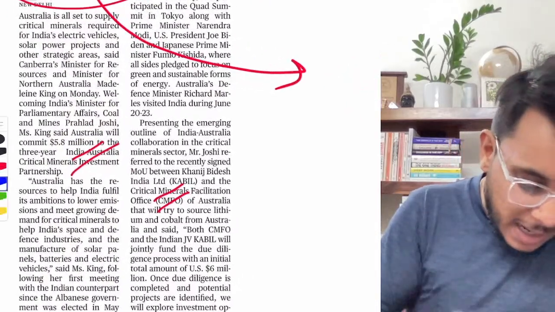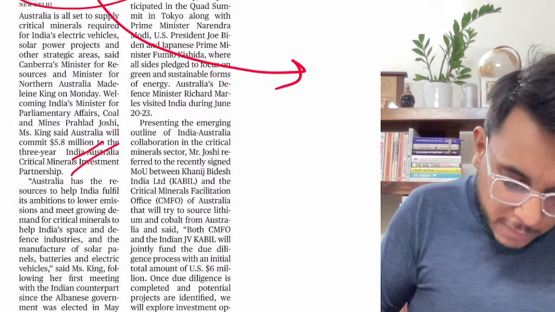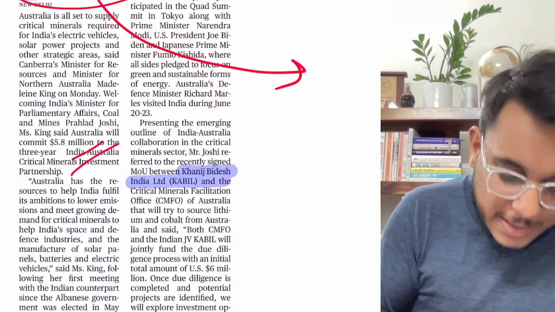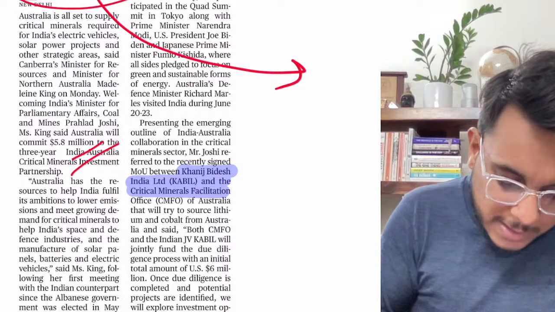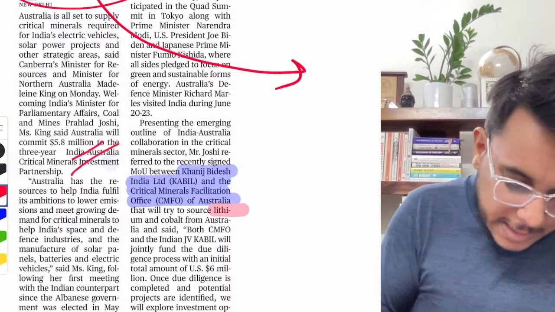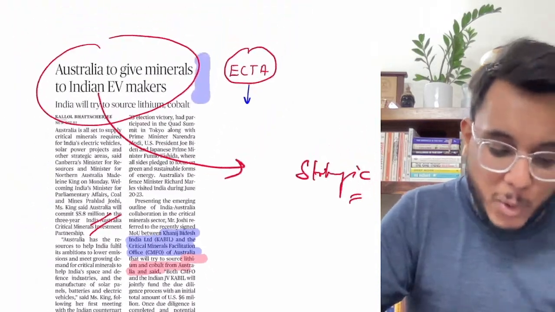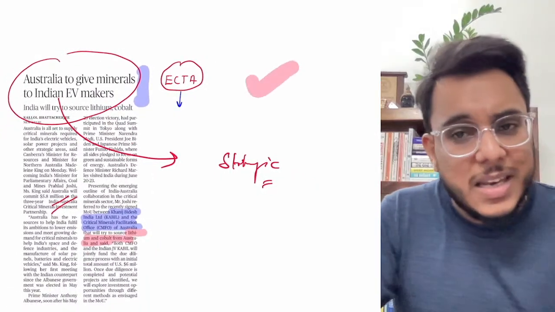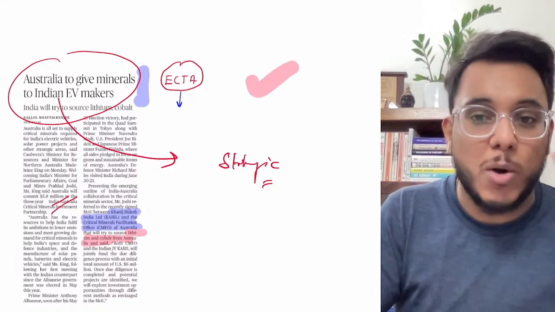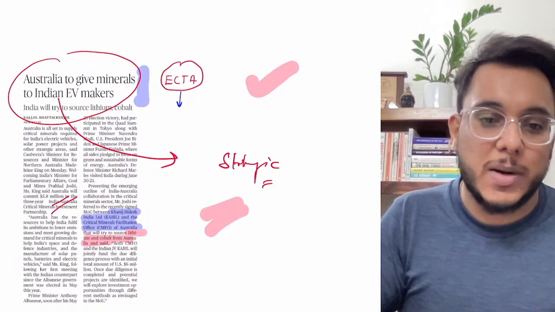What has happened is a kind of MOU has been signed between Khanij Bidesh India Limited, that is KABIL, and the Critical Mineral Facilitation Office of Australia. So they will try to provide lithium, cobalt from Australia, as well as other minerals that the EV producers will need. So this is just a one-liner example that you can use in your answers if you are writing on India-Australia cooperation. Fine, beyond that, substance is not there. So this is all, guys, about this particular article.